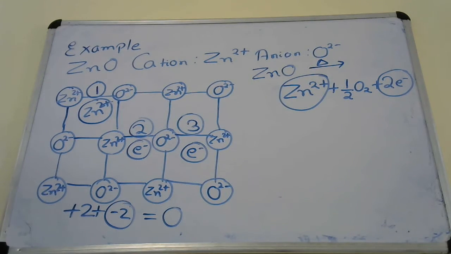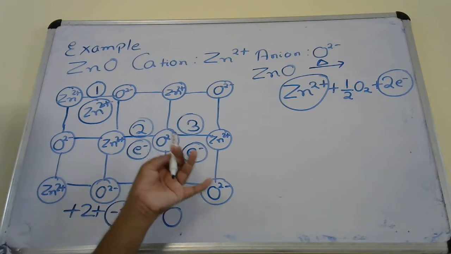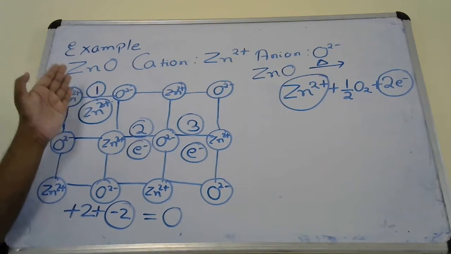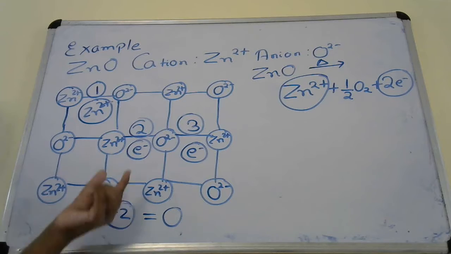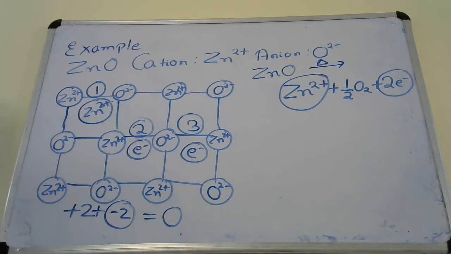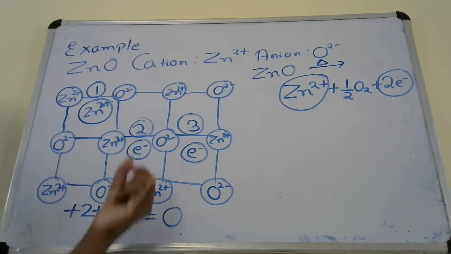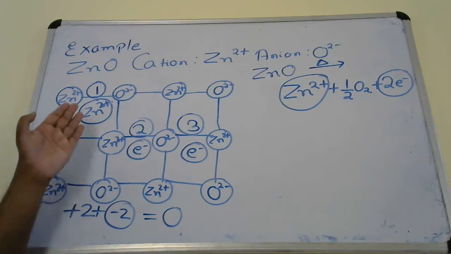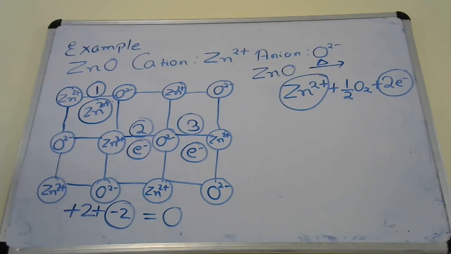So to maintain electrical neutrality, we have to place another electron at another neighboring interstitial site. So there are three neighboring interstitial sites. One interstitial site is occupied by the cation, and the other two nearest interstitial sites are occupied by electrons. So to maintain electrical neutrality, we have to do this.